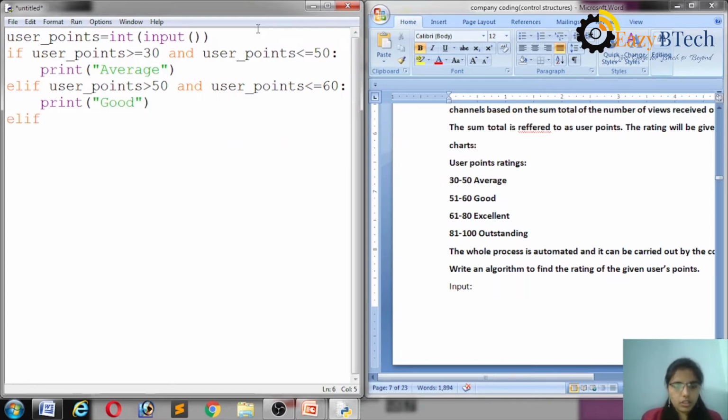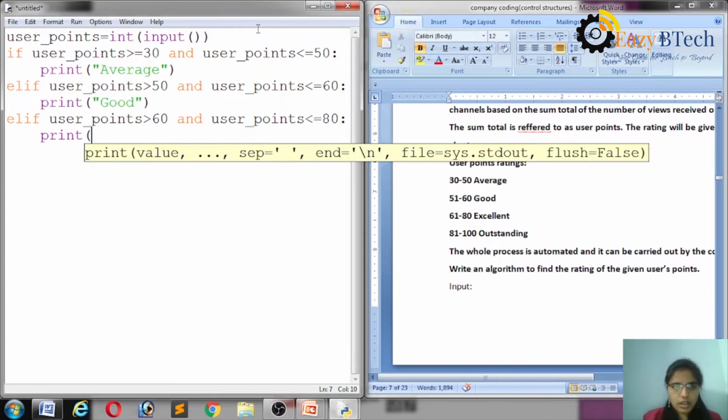Elif user_points greater than 60 and user_points less than or equal to 80, then print excellent.